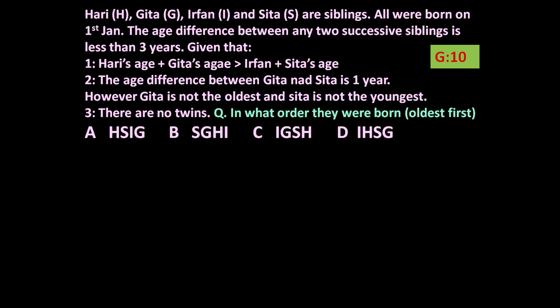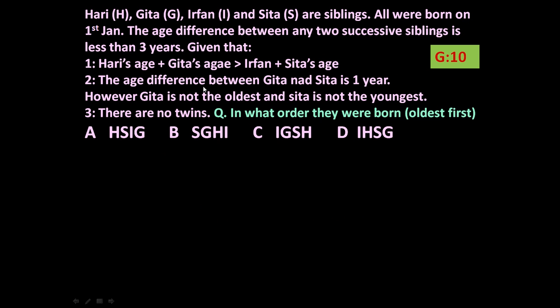Here the given problem is: Hari, Geeta, Irfan and Sita are siblings. All were born on 1st January. The age difference between any two successive siblings is less than 3 years. Given that Hari's age plus Geeta's age is more than Irfan plus Sita's age.